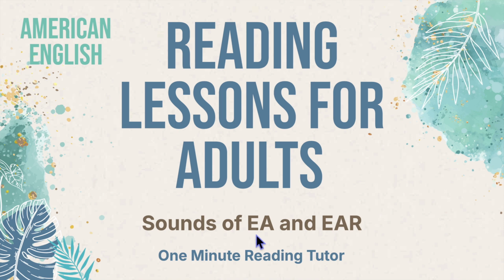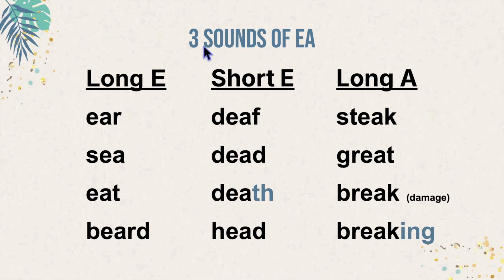We're going to learn about the sounds of EA and EAR. EA has three sounds. The first and most common sound is the long E sound. So when you see a word with EA, try the long E sound first. EA can also have a short E sound, but this is much less common. Finally, there are a few words where EA has a long A sound.